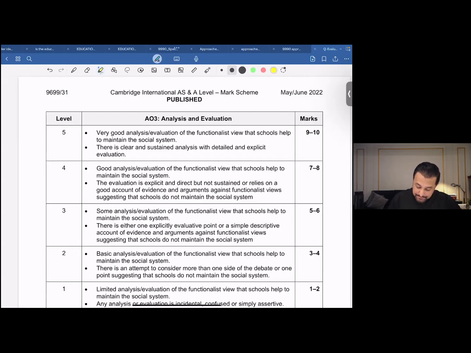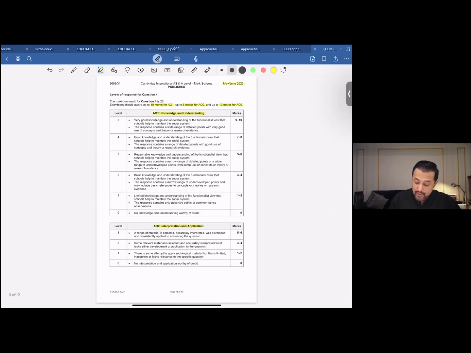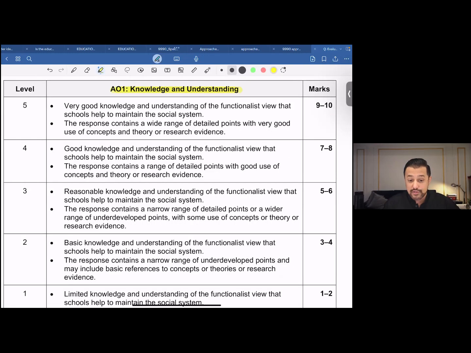Now, for a student to score anywhere in the top band in AO1, that is knowledge and understanding, he or she needs to demonstrate very good sociological knowledge and understanding. I'd like you to ignore this part, as it is for a separate question. So very good knowledge and understanding is required. The response should contain a wide range of detailed points that reflect very good use of concepts and theories or research evidence. This is the criteria that we should keep in mind for AO1.